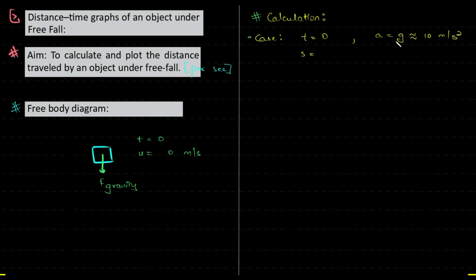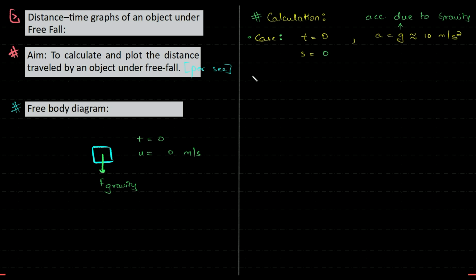Remember, acceleration, that is g in this case, acceleration due to gravity, Earth's gravity to be specific. It's approximately equal to 10 meter per second square. Okay guys, this is one thing that you have to keep in mind. If someone tells you an object is falling near the surface of the earth, you have to take the acceleration to be 10. Okay, so let's see what happens at 0 second. It's 0, right? Because time is 0, so the distance traveled by the object is 0.